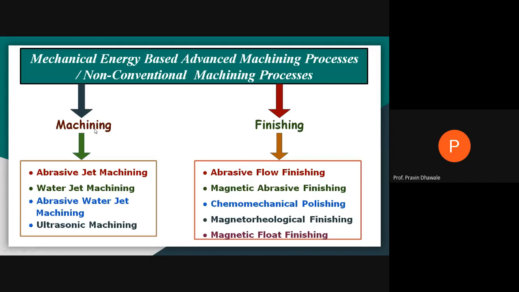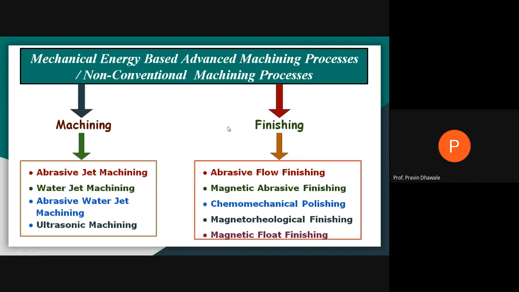When machining is concerned, material is to be removed in a large quantity, in a large amount. If finishing is considered, material is to be removed in a very small amount, but the surface finish of that workpiece will be better. In machining we are removing more material as compared to finishing, but the surface roughness is higher as compared to the finishing operation.